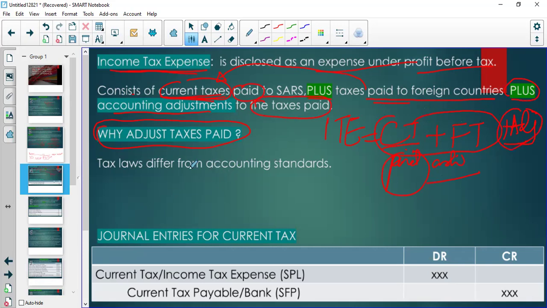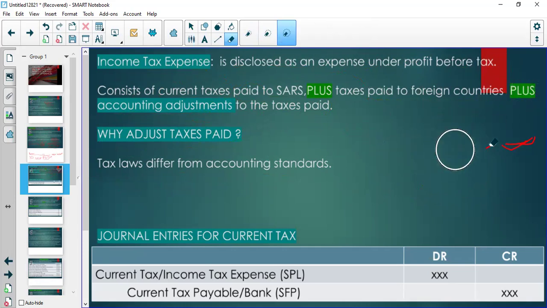So I'm going to take you to the concept of tax laws differing from accounting standards. I'm going to give you a very good example, and I want you to follow that example clearly to understand why, after paying tax to local authorities, which is SARS, and after paying tax to foreign authorities, why don't we just include that and say this is the income tax expense? Why do we have to make accounting adjustments? Why adjust those amounts when they have been paid?